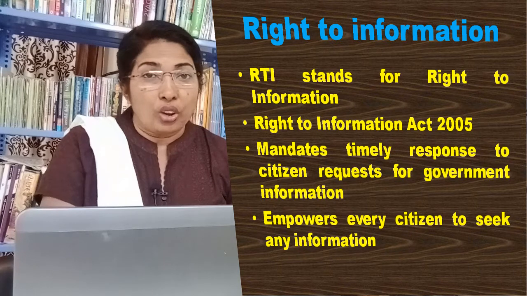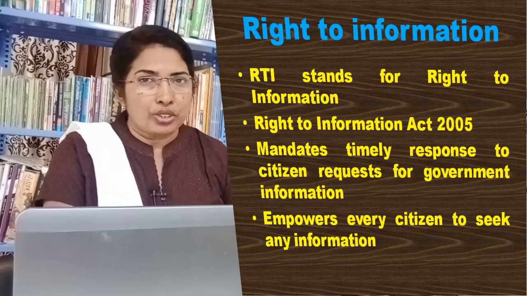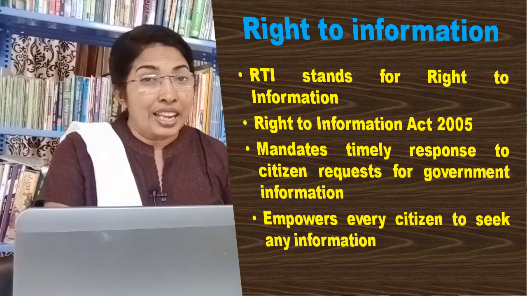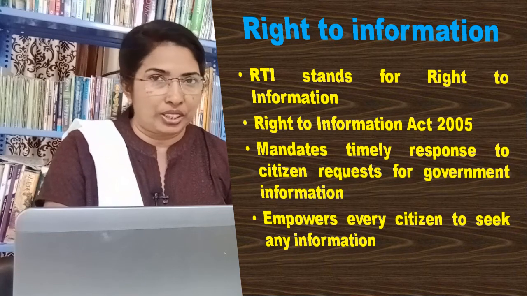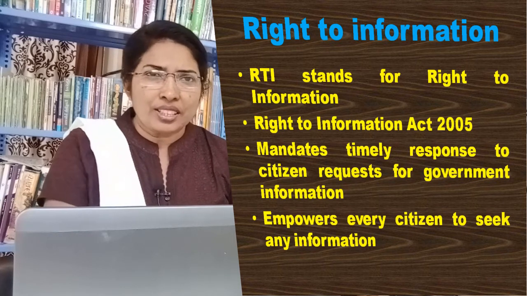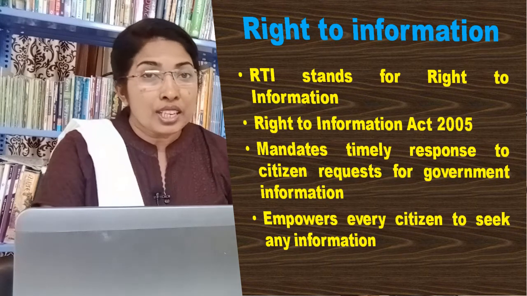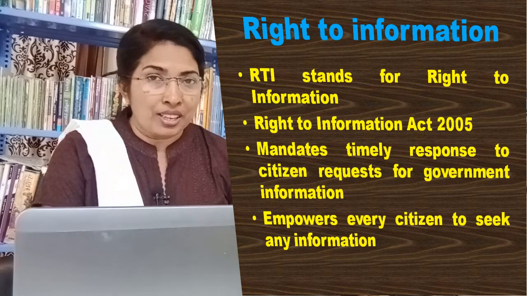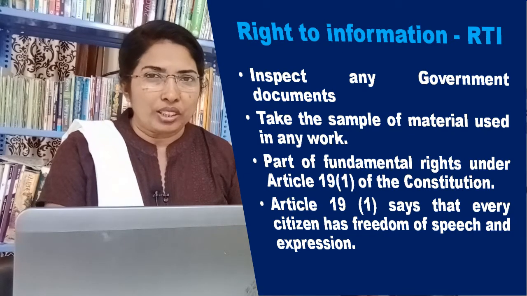RTI stands for Right to Information. The Right to Information Act 2005 mandates timely response to citizens' requests for government information. Right to Information empowers every citizen to seek any information from the government, inspect any government documents, and take samples of material used in any work.